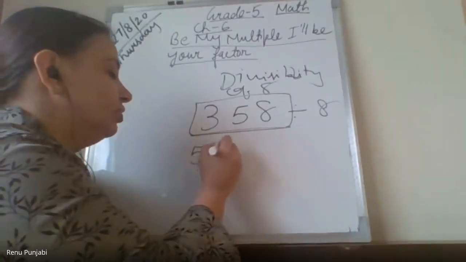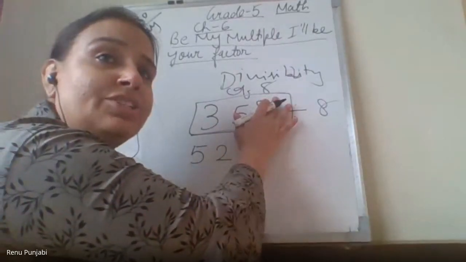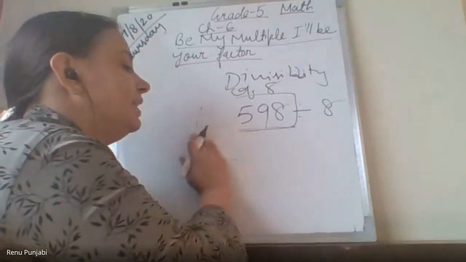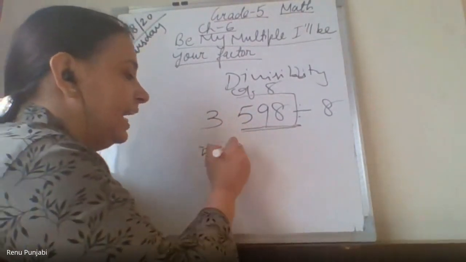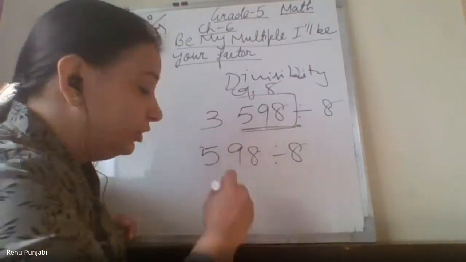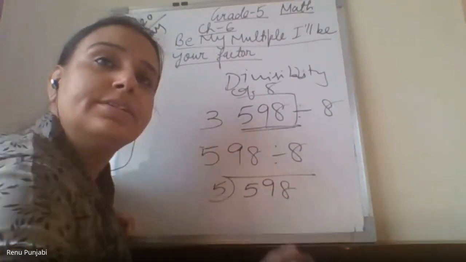But if it is more than 3 digits... Ma'am, it's wrong. Prithvi said 3, 5, 9, 8 and you have written 3, 5, 8. Devanshi, you said 3, 5, 9, 8? Yes, ma'am. Okay. If we take that, then in that case we only take 3 digits, 5, 9, 8, and then we check whether it is divisible by 8 or not. You have to check with the long division method, which you know, right?